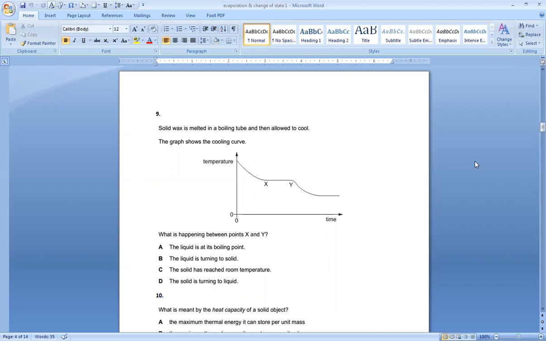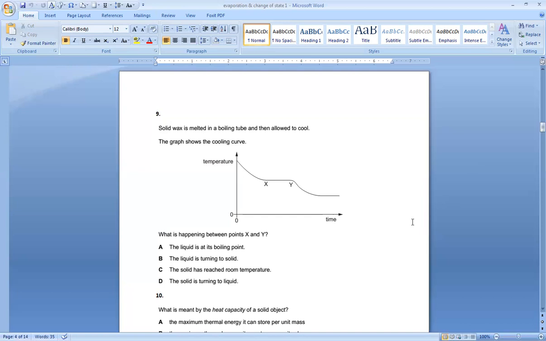What is happening between X and Y? Between X and Y, the liquid is turning into solid. We know the wax was melted in the boiling tube, so in the beginning it was in liquid form. And from X to Y, we know there is some change occurring due to cooling. So it means it is solidifying here. So liquid turns into solid between X and Y.